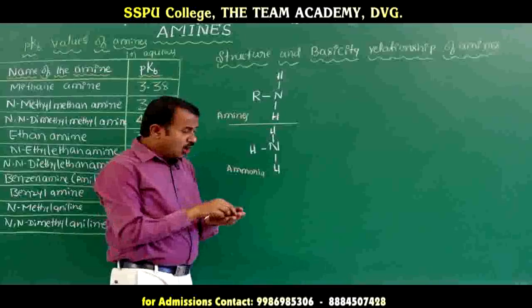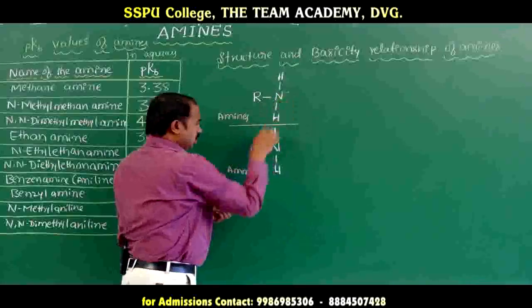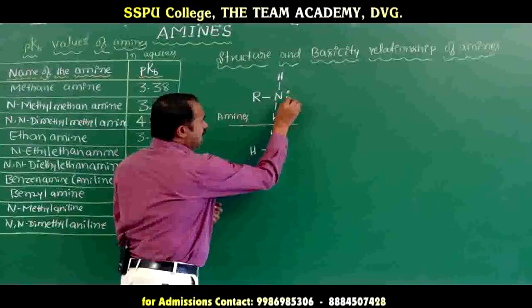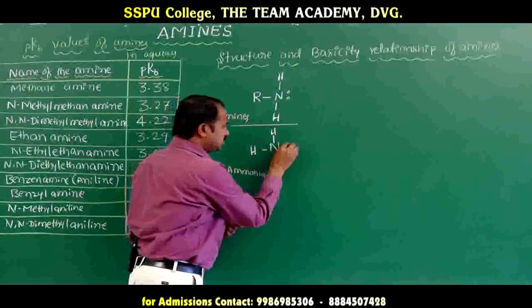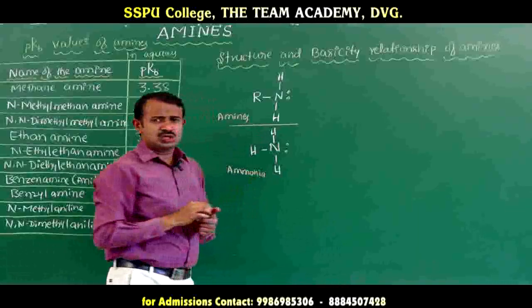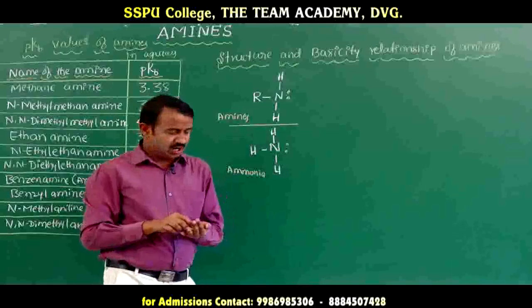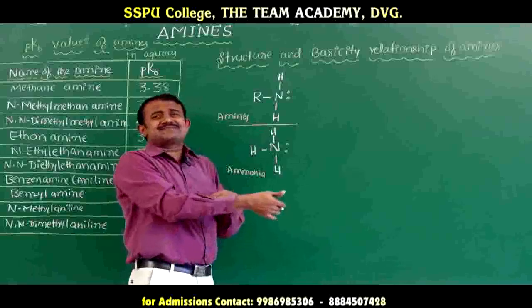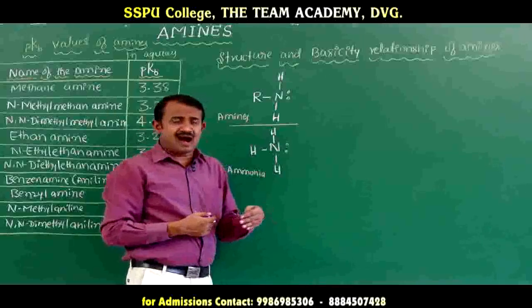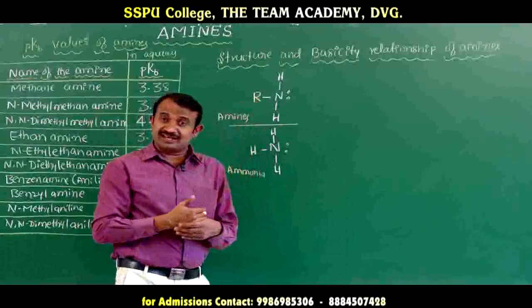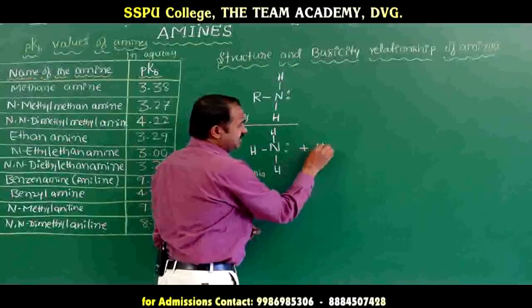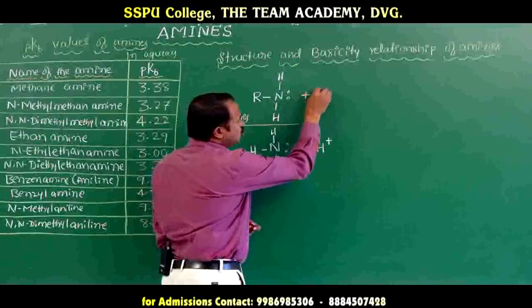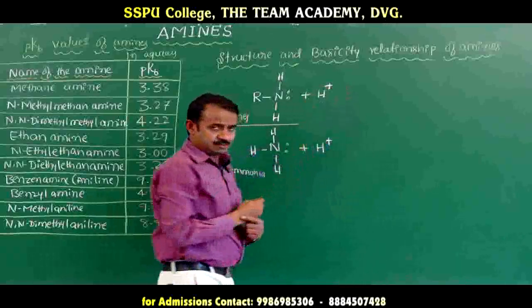Both contain a lone pair of electrons: the amine nitrogen contains a lone pair, and ammonia also contains a lone pair. When the amine or ammonia reacts with an acid, the acid means H plus, here also H plus.